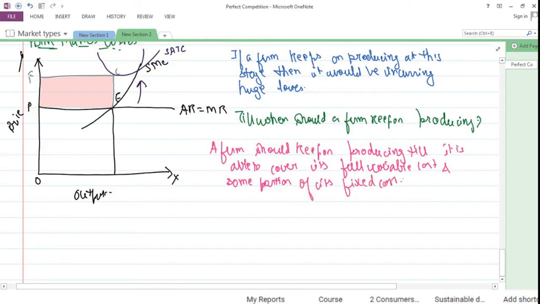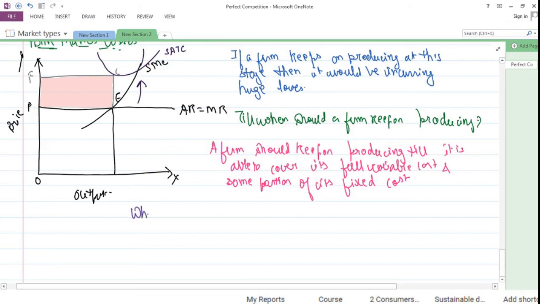Now, why this is important is because if it is unable to cover any portion of the fixed cost, then it is going to incur huge losses in this case. So it is important that a firm continues to produce till that stage wherein it is able to cover a part of the fixed cost as well. If it is unable to cover any portion of its fixed cost, it should stop producing, because उस जगह पे he would be reaching a stage which is known as shutdown point.